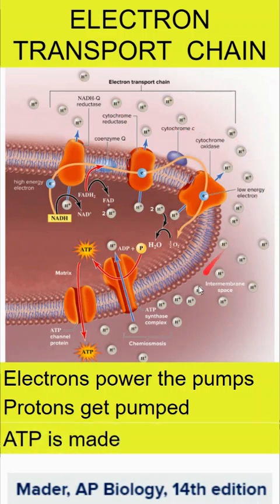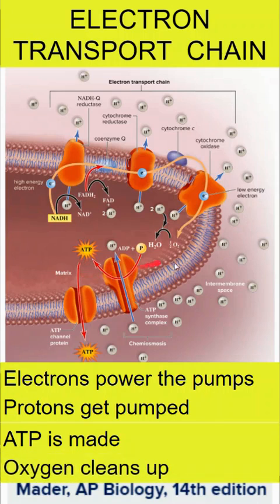ATP is made as these go through chemiosmosis. So the protons are diffusing back through ATP synthase, which then creates ATP. And this is where we get the vast majority of our ATP. It doesn't stay in the matrix. Ultimately, it's used by the cell for lots of different processes, but it's not quite done because oxygen needs to clean up. So all of these electrons that have been dropped off in the electron transport chain, oxygen needs to pick them up off of this final pump, and water is going to be created.